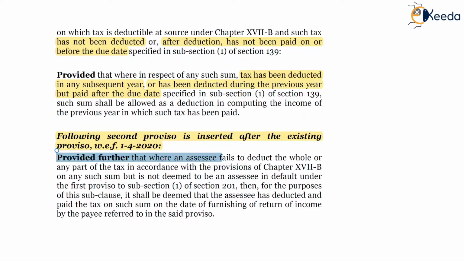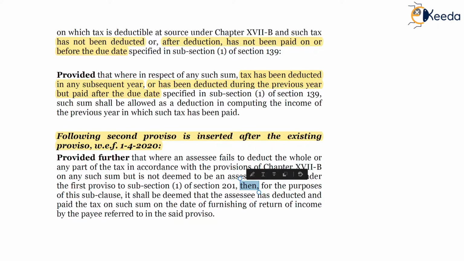Provided further that where an SSC fails to deduct the whole or any part of the tax in accordance with the provisions of chapter 17B, which is the TDS provisions, on any such sum but is not deemed to be an SSC in default under the first proviso to subsection 1 of section 201, which is related to if TDS provisions are not satisfied by the SSC, then he will be deemed to be an SSC in default and accordingly he will be liable to interest.